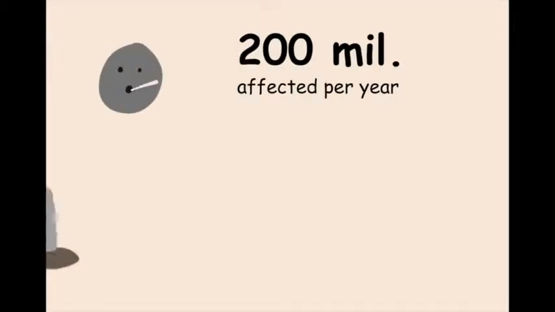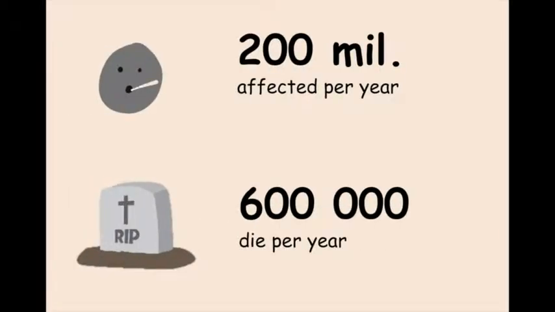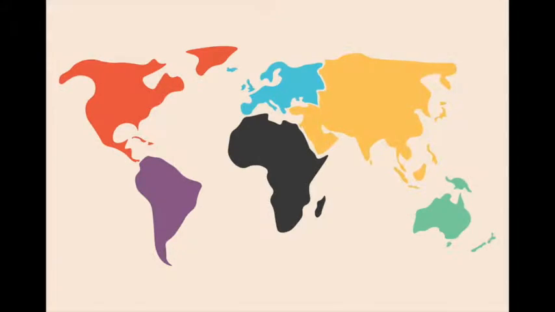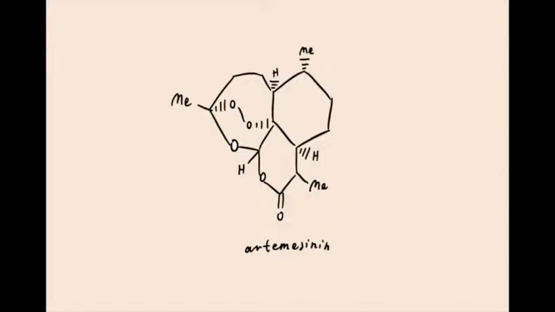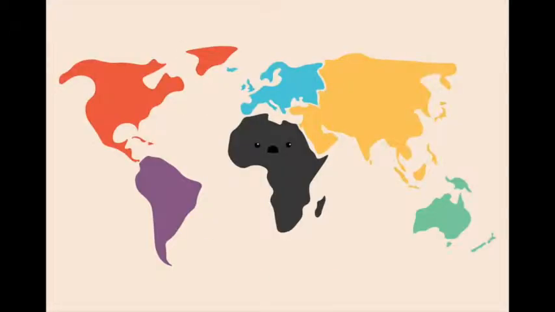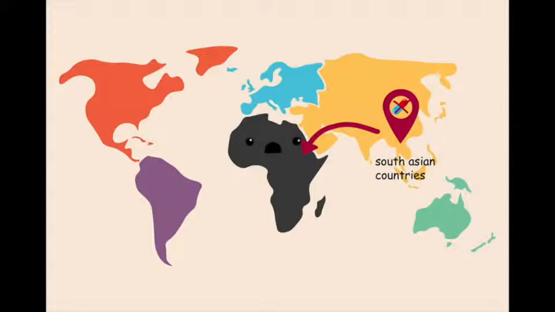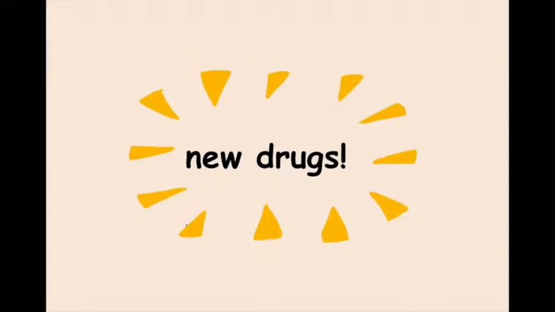Malaria affects 200 million people per year. 600,000 of these die. It also disproportionately affects poorer regions, with 93% of malaria deaths occurring in Africa. Artemisinin is the current frontline treatment for the disease. However, drug-resistant malaria is emerging. If this resistance spreads to Africa, consequences would be devastating. So it's crucial that we develop new drugs to stay ahead of this resistance.